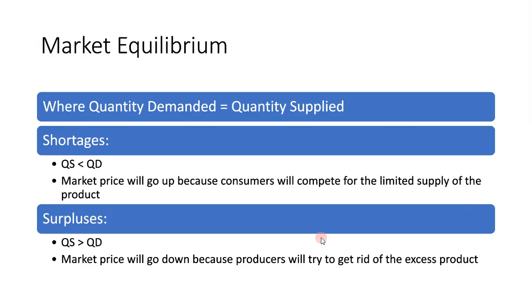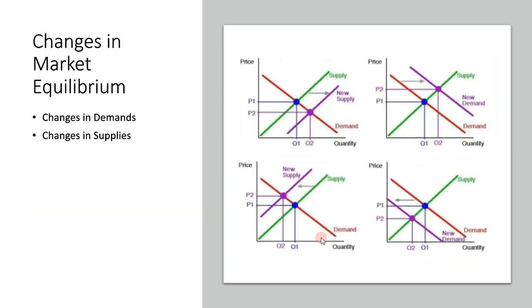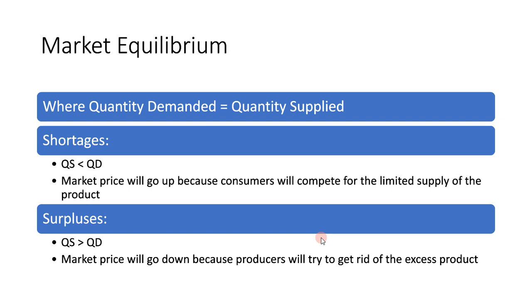Okay, so we're going to talk about market equilibrium as our last content for today's video. It's where quantity demanded equals quantity supplied. Here is an example. A shortage is when quantity supplied is less than quantity demanded. So the market price will go up because people will compete for the limited quantity of the product.